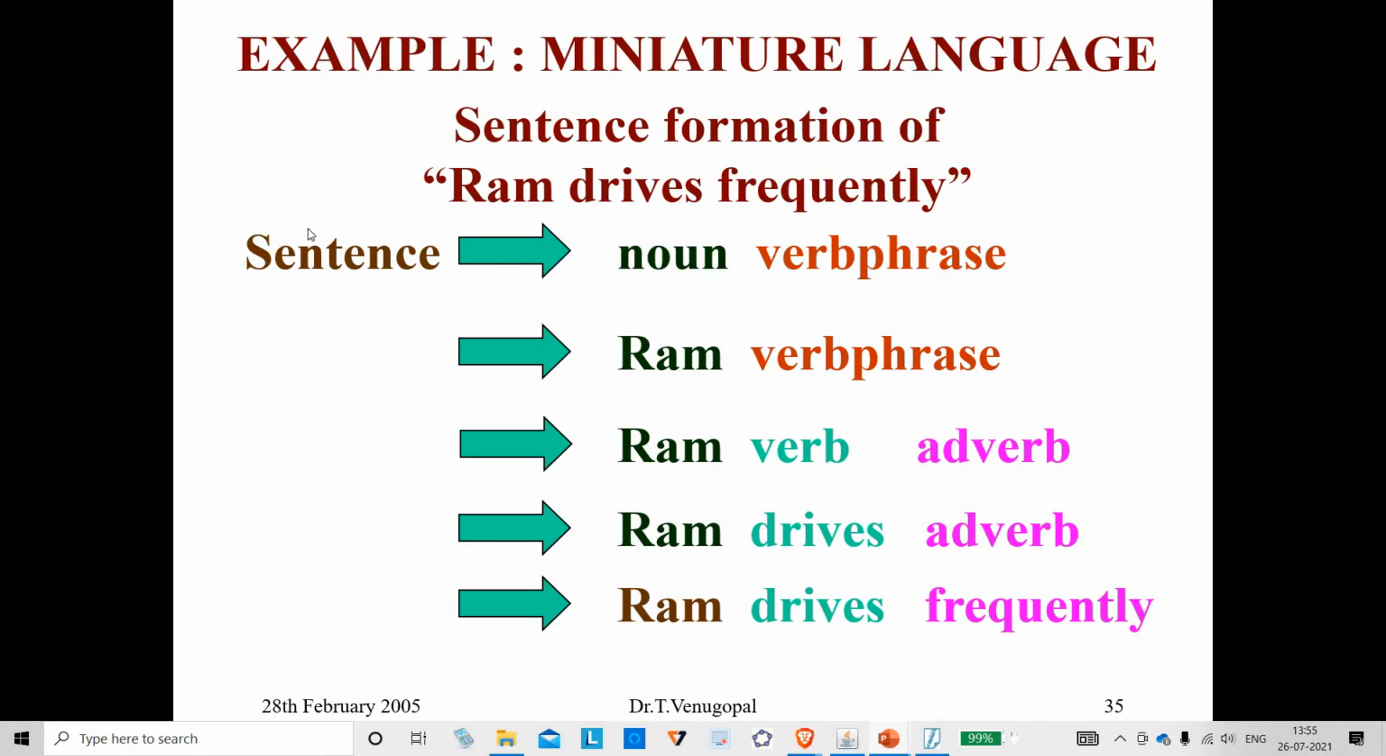See, I start with the sentence, beginning menu. I get two submenus, noun, verb phrase. And noun menu can be replaced by Ram. So Ram cannot be replaced by anything. The menu ends there, option ends there. Verb phrase menu has two more options, verb, adverb. Verb has two options, out of them one option is chosen. Adverb has two options, of them one of the options is chosen. Ram drives frequently is a valid sentence for me.